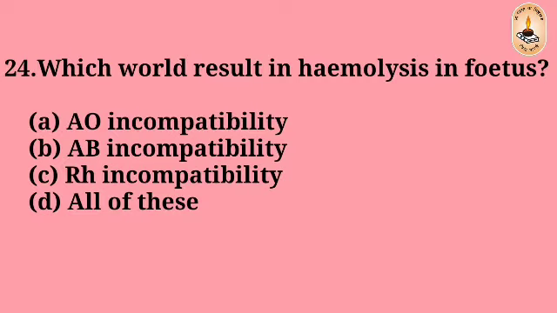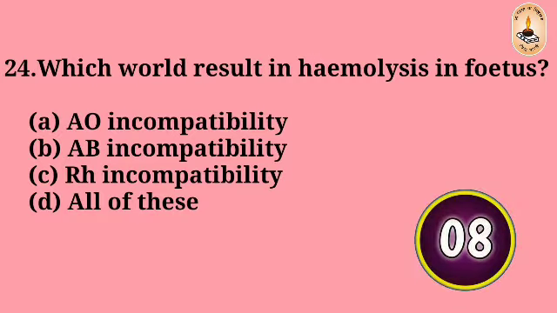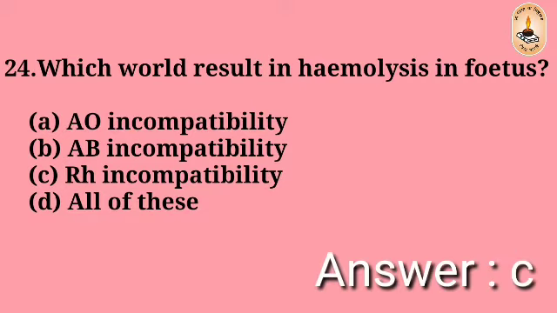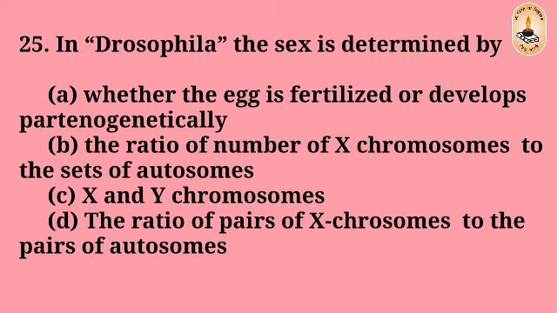Question number 24. Which one results in hemolysis in the fetus? AO incompatibility, AB incompatibility, Rh incompatibility, all of these. The right answer is C, Rh incompatibility.